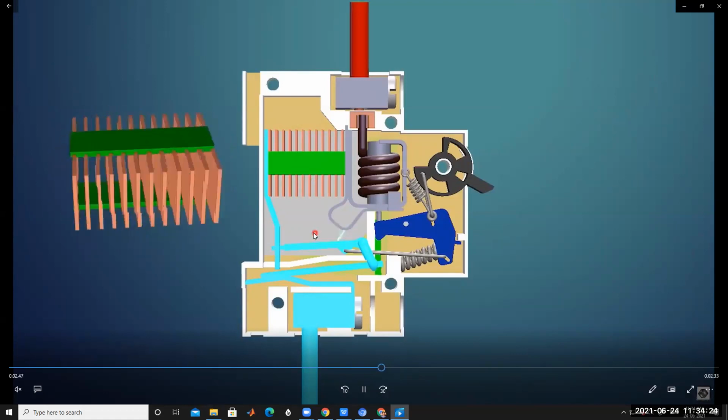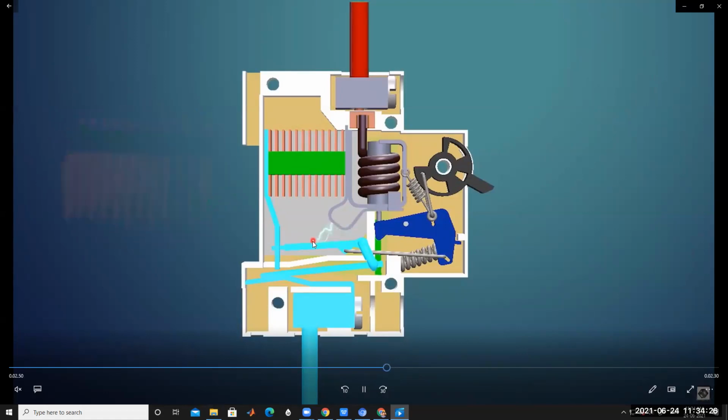Try to concentrate here: the spark comes in and is split into different small arcs.